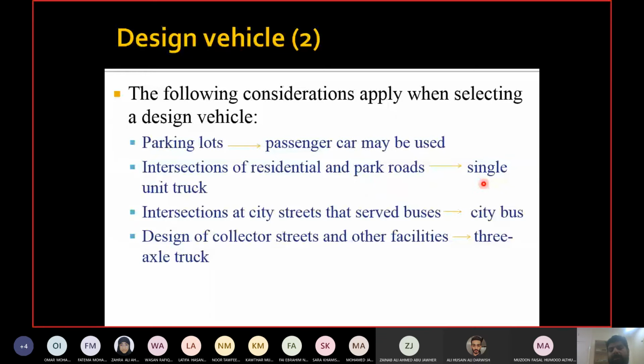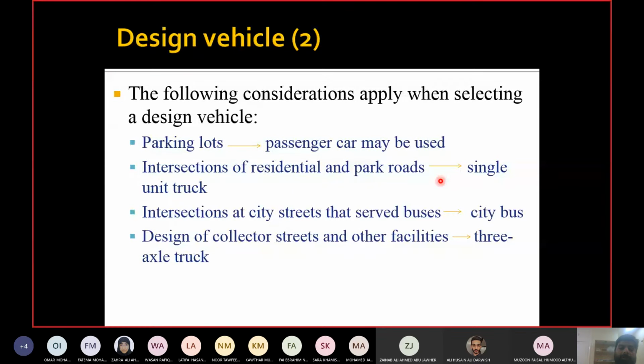A single unit truck is a very small truck which has 2 axles, and its size is almost equal to the size of an ambulance or a fire truck. This is why we are taking a single unit truck for our design, because ambulances and fire trucks are supposed to be accessible from any location, right? So a single unit truck is basically the representation of an ambulance or any other emergency vehicle. So no road is designed for a vehicle which is smaller than a single unit truck, or smaller than an ambulance or a fire truck.